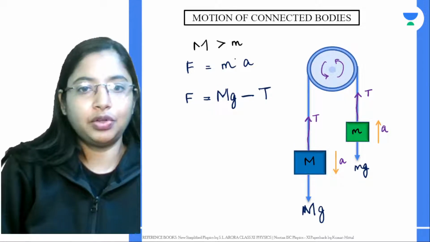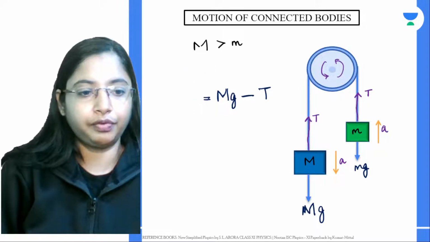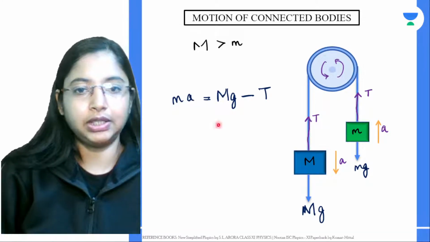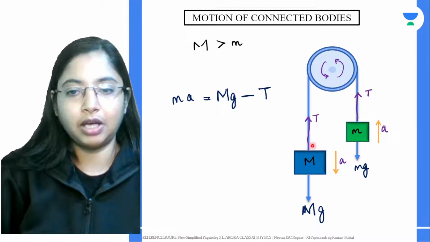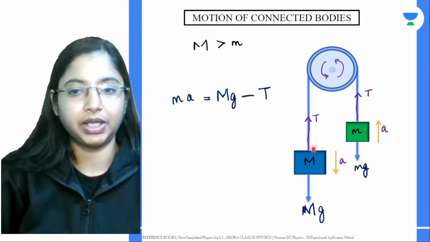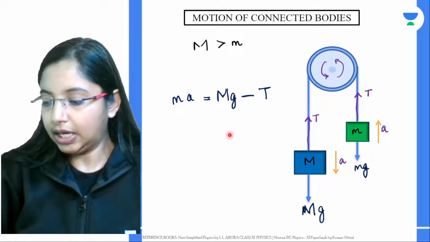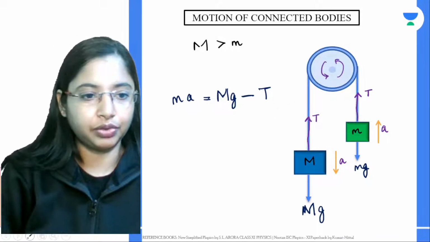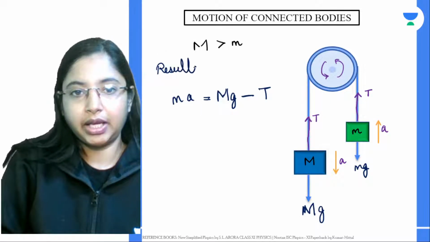Okay, now we know force is equal to mass into acceleration, right? So if you substitute, the force over here, mass into acceleration, is balanced by two things. One is the weight acting downwards, and the other is the tension force, how much tension this mass exerts on this rope over here. Those are the two forces acting in this case. Now this is the resultant downward force for this object M. So we can say this is the resultant downward force.